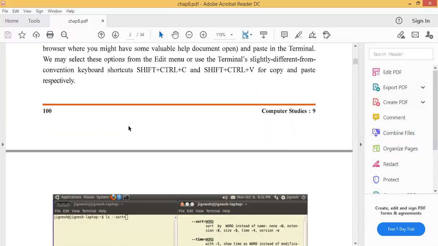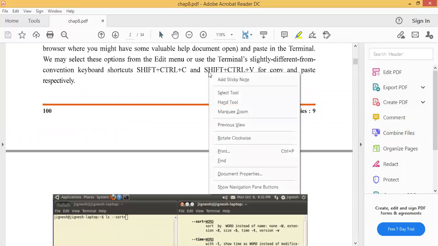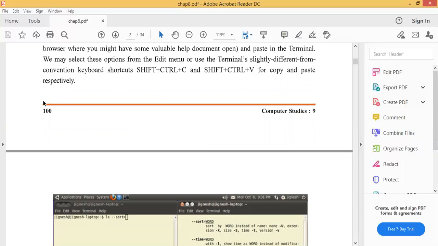But here you need to press one more button, Shift plus Control. Shift plus Control plus C and Shift plus Control plus V. You must underline these lines. Whenever I say underline this line, you must underline. These lines are really very important.